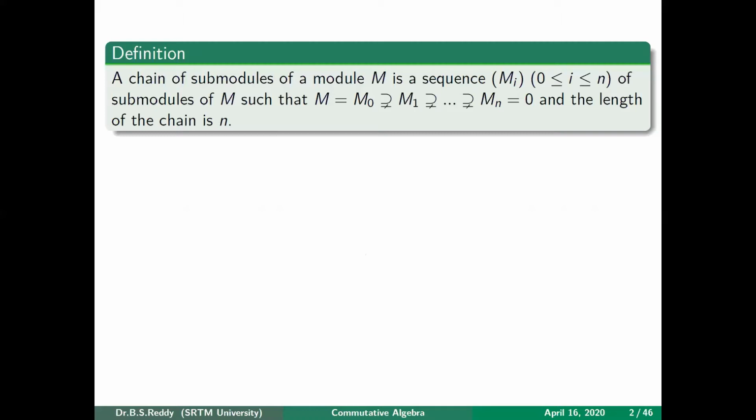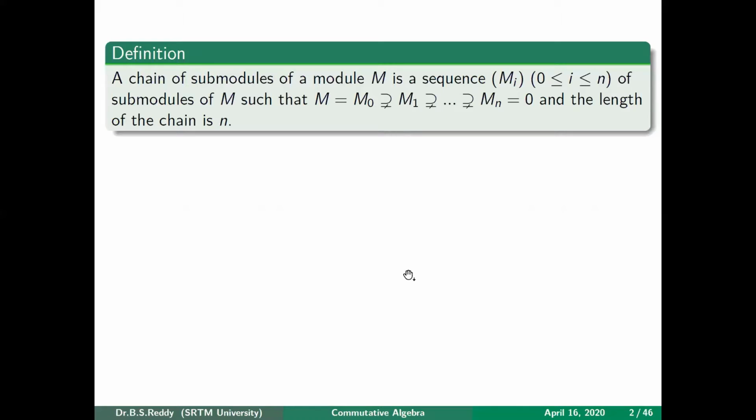So a chain of submodules of a module M is M0, M1 up to Mn. The last one is 0, the first one is M, and in between, we should not have any other submodule. Then we say that it is a chain of length n if it contains n submodules including 0. So M will be there, and other than M, there will be n submodules in this chain. Then we say it is a chain of length n.